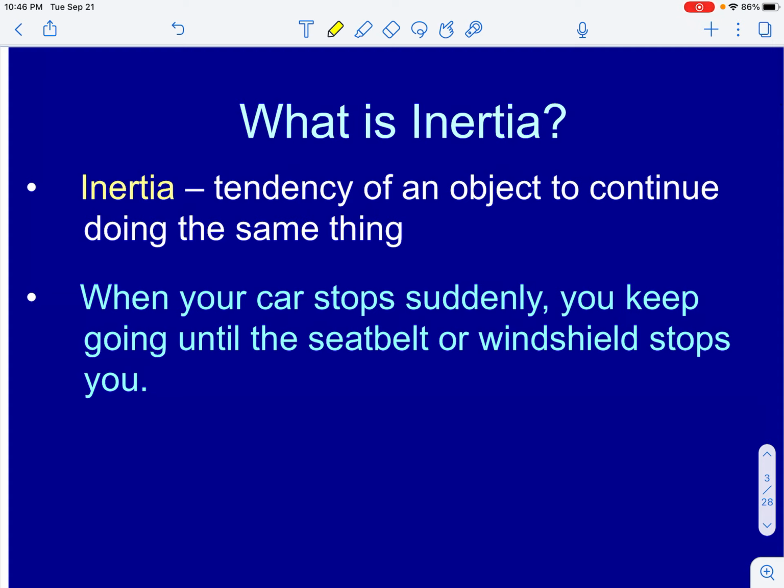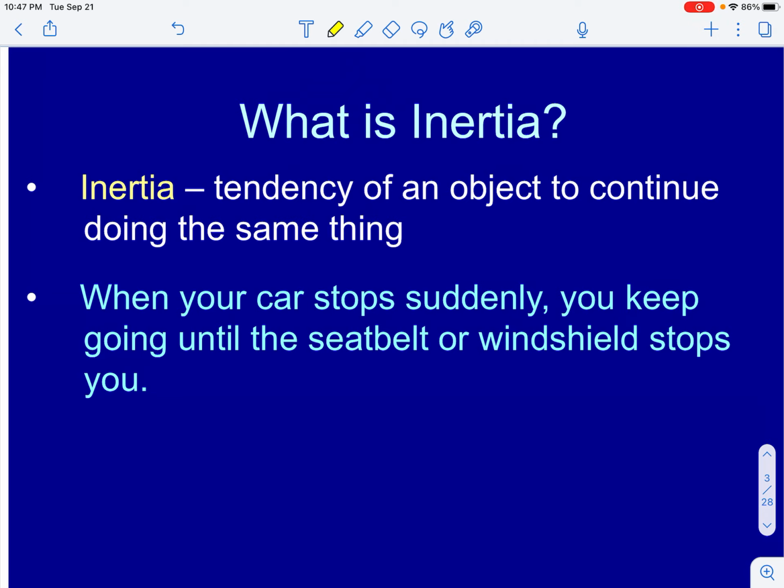It says here, when your car stops suddenly, you keep going until the seatbelt or the windshield stops you. Now, whenever we talk about objects that are in motion, we need to understand that they are moving with some speed and some direction. And so the law of inertia says that they are going to continue moving. So think about being in the car, whether you are driving or you're the passenger, and then whoever the driver is suddenly slams on the brakes. You should feel your body moving forward, right? You are going to continue moving forward until there is an unbalanced force that moves you.